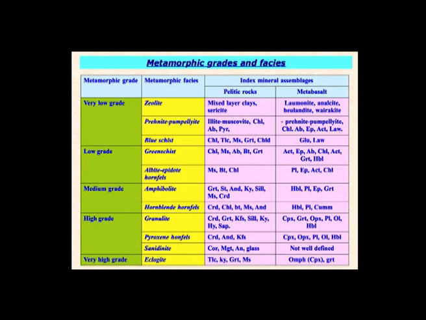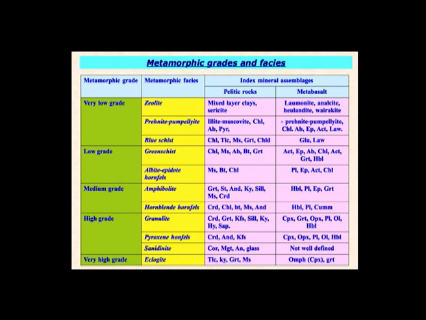Now, in this diagram we can see that all the contact metamorphism we have already seen. Now, we can look into the regional metamorphism. The first one is the zeolite facies. As you can see, the temperature of the zeolite facies is around 0 to 250 degrees Celsius and the pressure is almost 4 kilobars. Now, in between the zeolite and the green schist facies, we can see the transitional facies, that is the prehnite pumpellyite facies. Then the green schist facies, which is characterized by the green colored minerals.